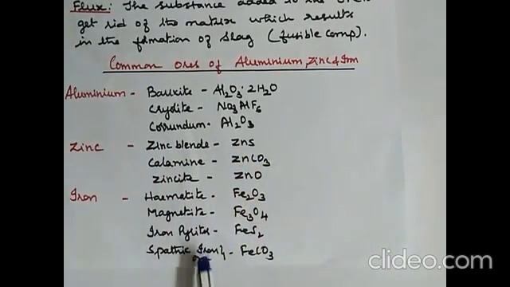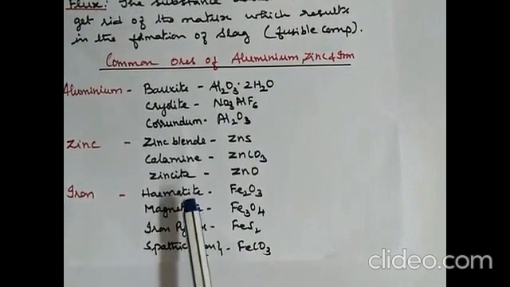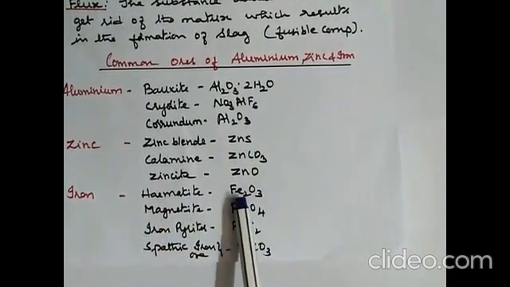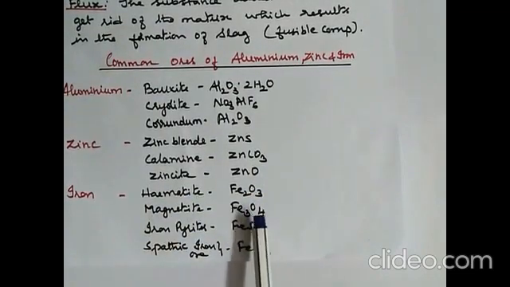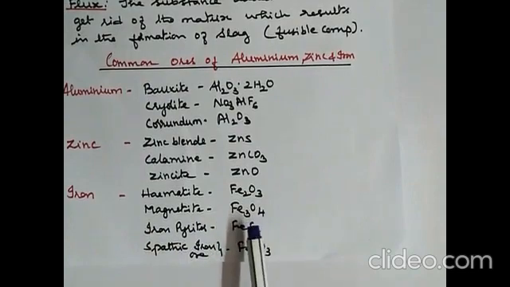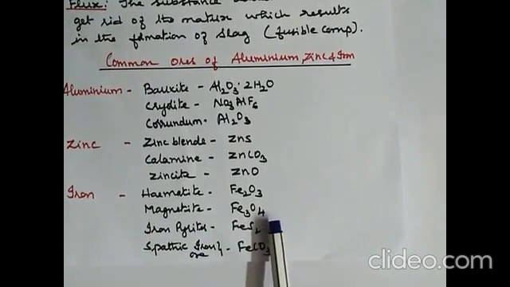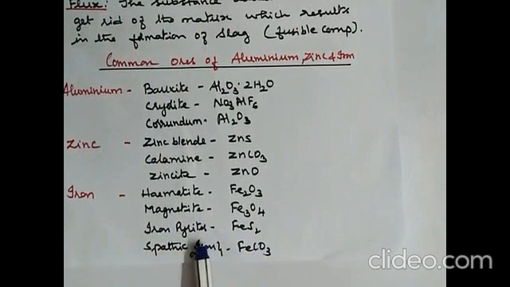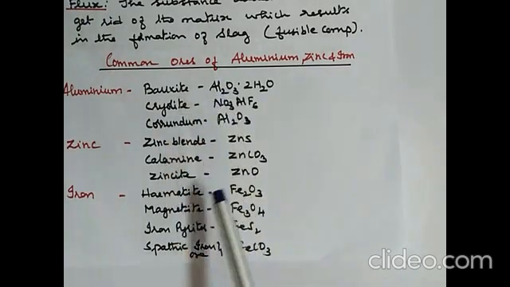Then iron has 4 ores: hematite, Fe2O3, iron 3 oxide; magnetite, Fe3O4, called triferric tetraoxide; iron pyrites, that is iron sulfide, FeS2; and spathic iron ore, which is iron carbonate, ferrous carbonate. So these are the ores of aluminium, zinc and iron.